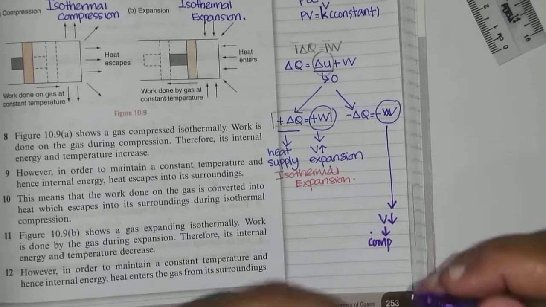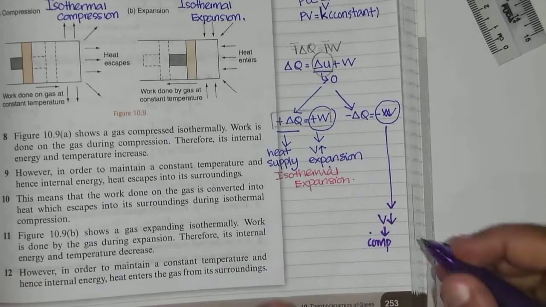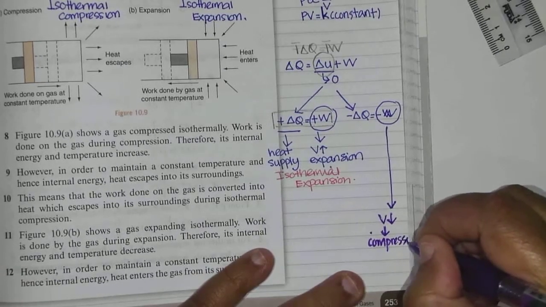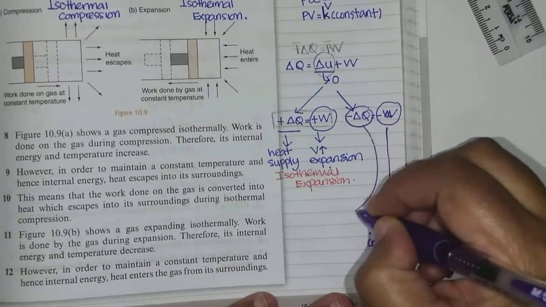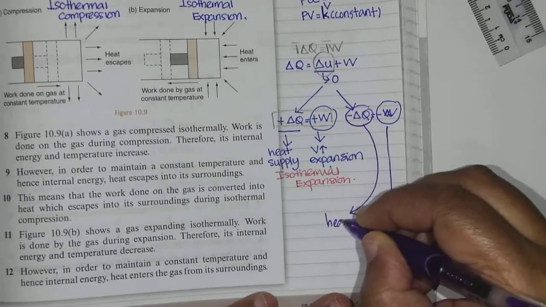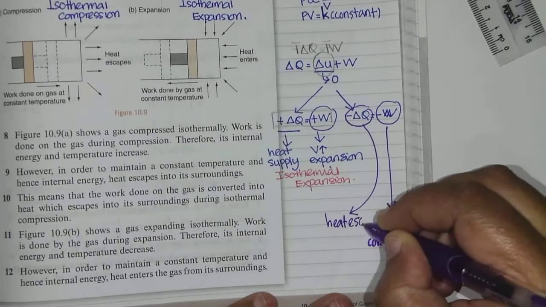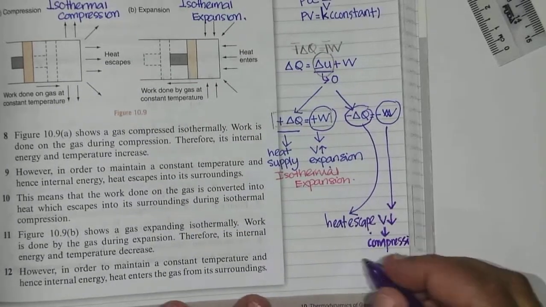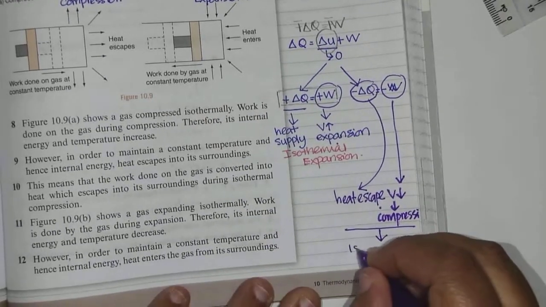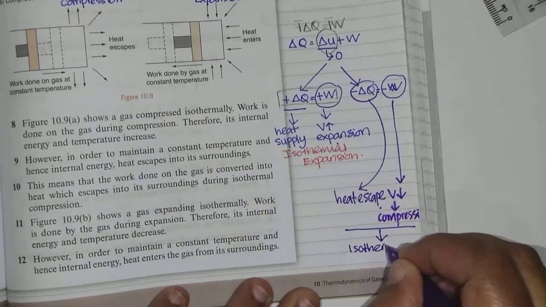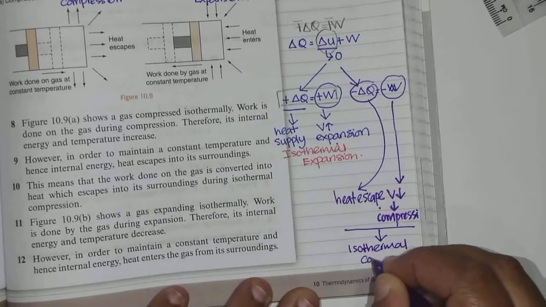And negative Q means heat escapes. So this situation is called isothermal compression.